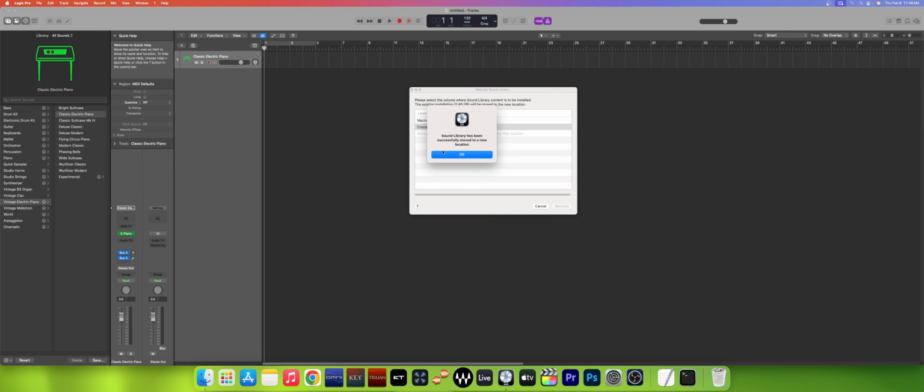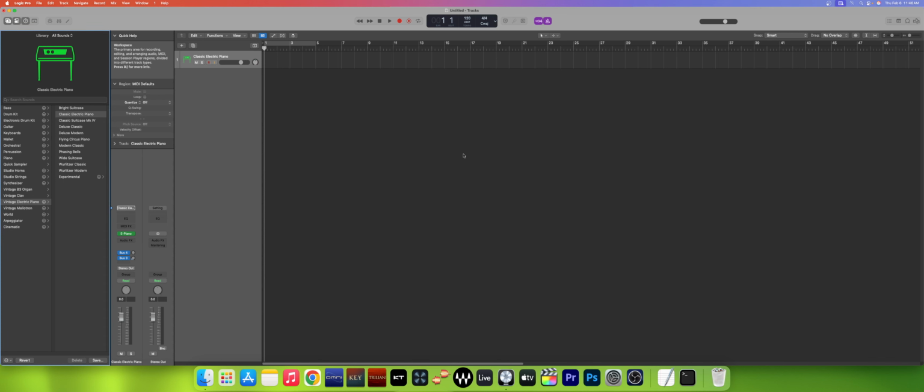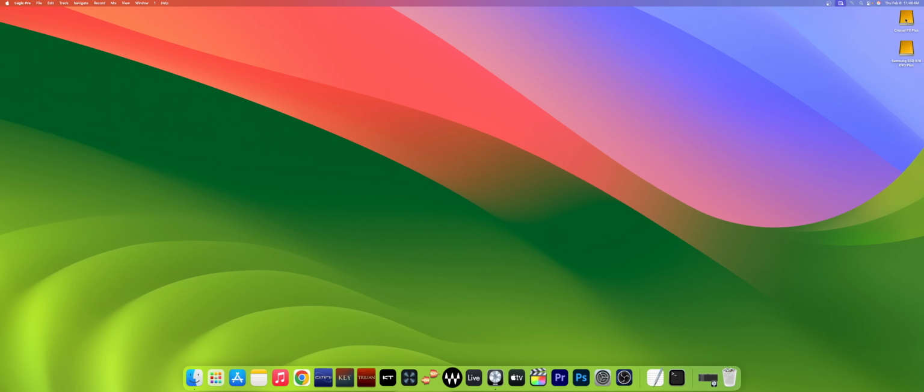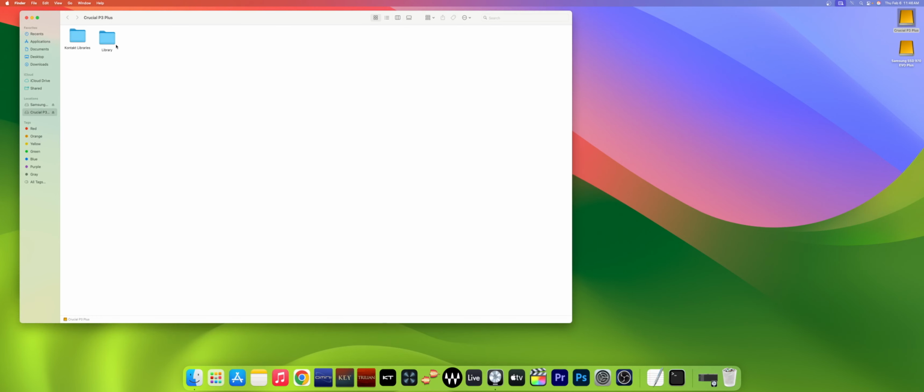Now you can see the sound library has been successfully moved to the new location. Click on OK. We have moved our sound library to the Crucial drive. Here you can see our library folder has been moved from Samsung to the Crucial drive.